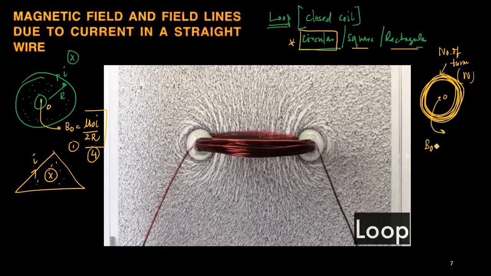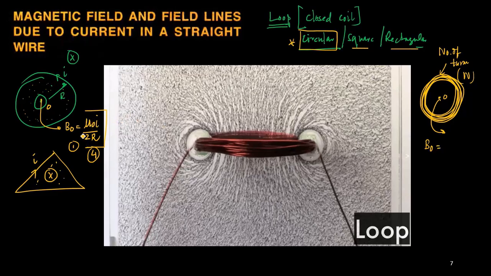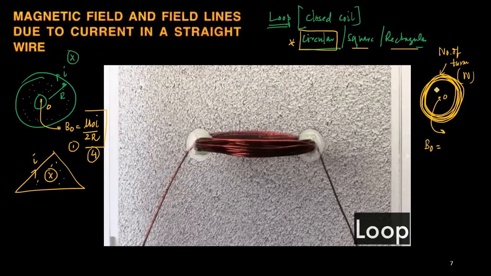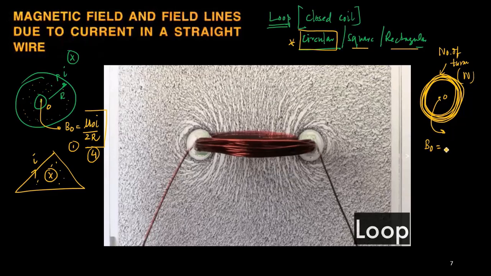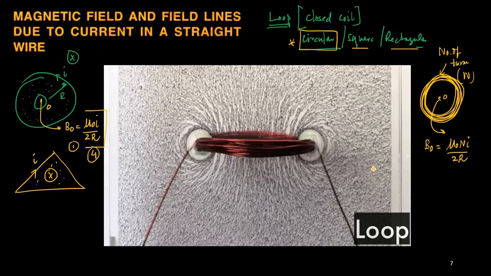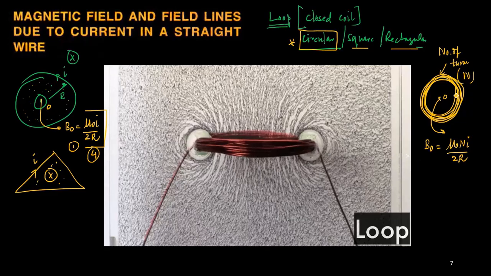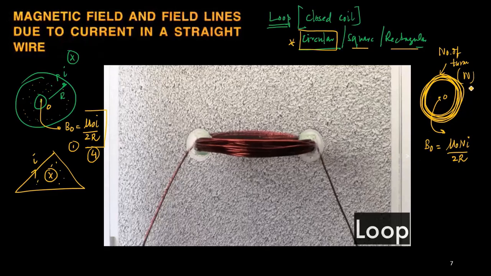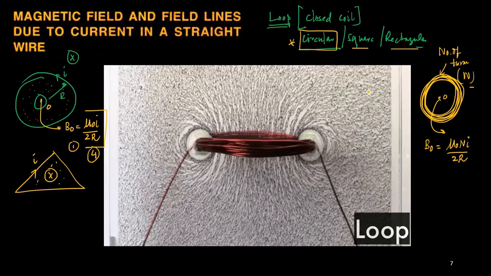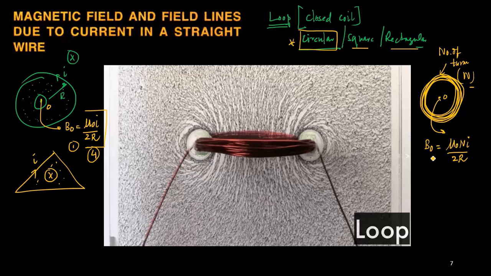So B at point O for one single coil is mu naught I by 2R, and it should be multiplied by N, since the coil has N turns. So it is mu naught N I by 2R. That will be the answer. So if I use a coil of multiple turns, simply multiply by this number. The more turns, the more I can increase the magnetic field strength.